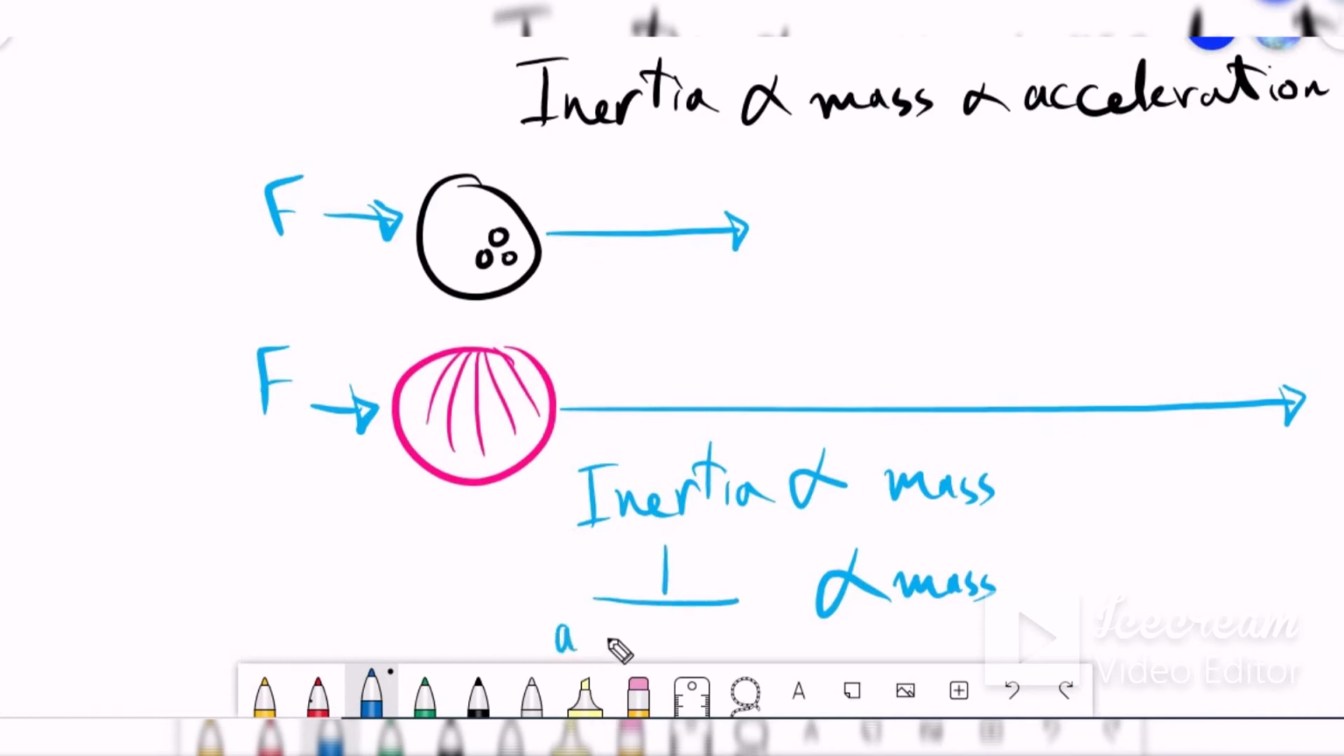Okay, acceleration. Now that is the inversely proportional. When we have more mass, less acceleration. Less mass, more acceleration. That is the relationship between inertia and mass.